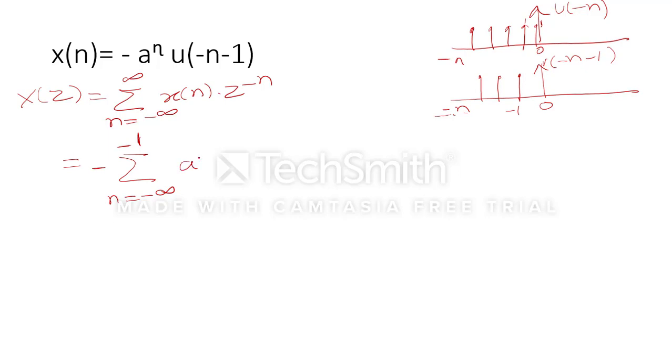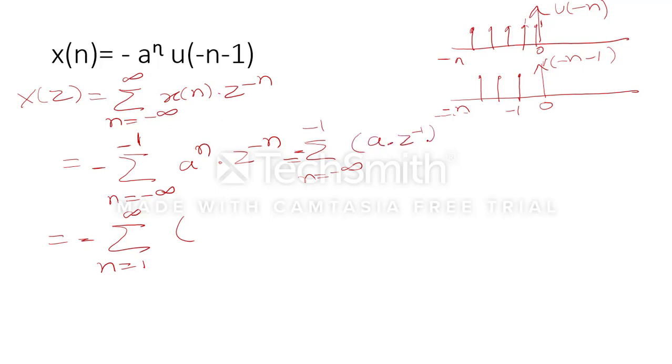Now a^n z^(-n). We have to simplify this. Because the limits are negative, we can make them positive. How will we do that? We can write it as n equal to 1 to infinity, and here instead of n we will place minus n. So right now we can write it as minus n equal to minus infinity to minus 1, a into z^(-1) to the power n is there.